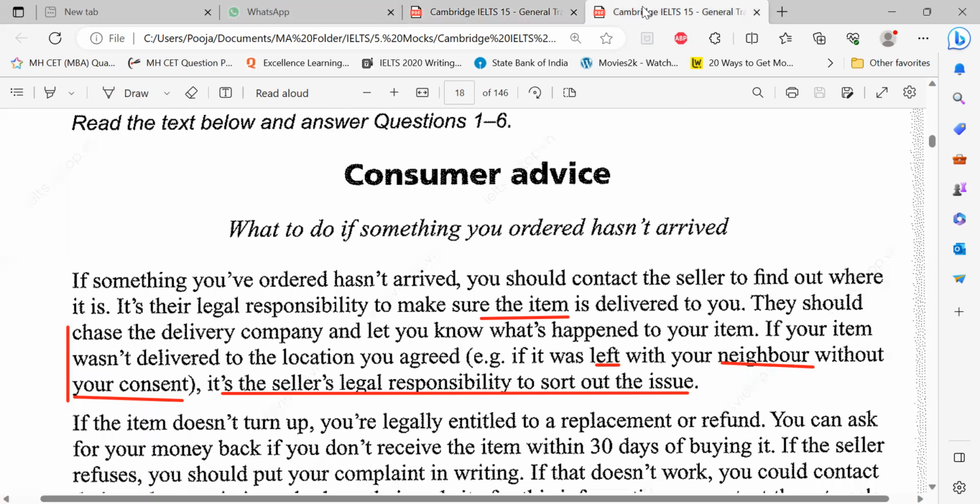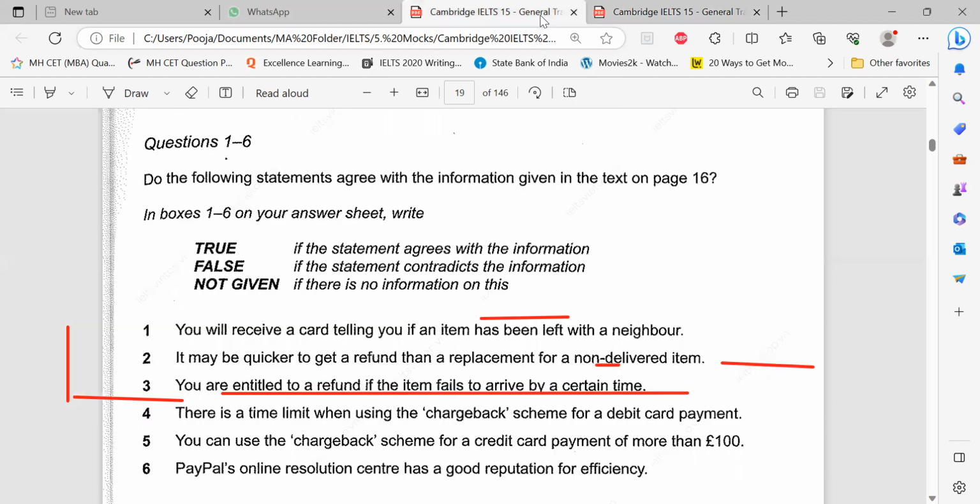Did you get any intimation? Where's your package? Did you get anything here that you received a card? Did you get any imagination or any visual that you got this? No. So there's no mention of it. When I say I don't know, it is not given. So my first answer is not given. Since they said write not given, please get into the habit, in the question paper or in the answer sheet, you can write NG and then you can leave it. But while transferring, please do not transfer NG. It's a major blunder.